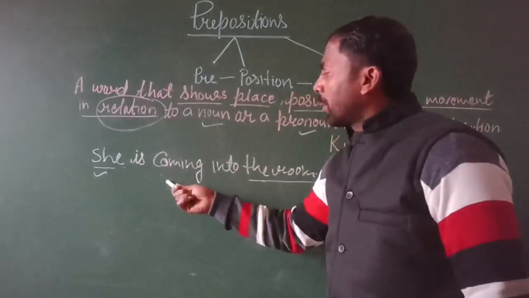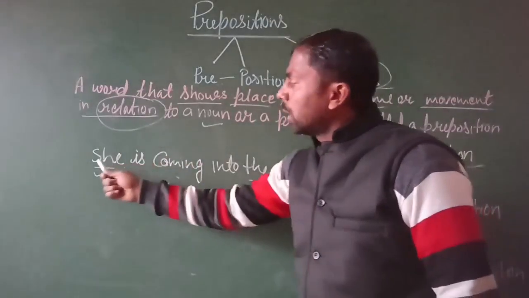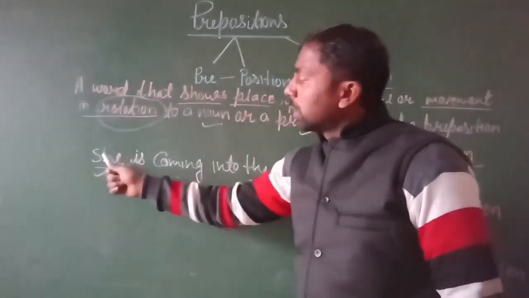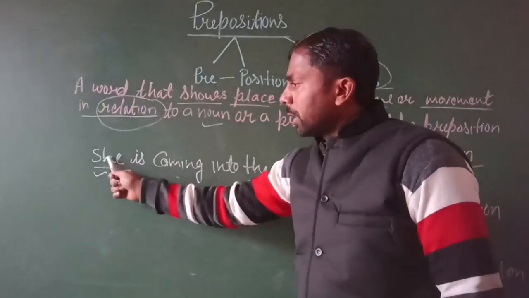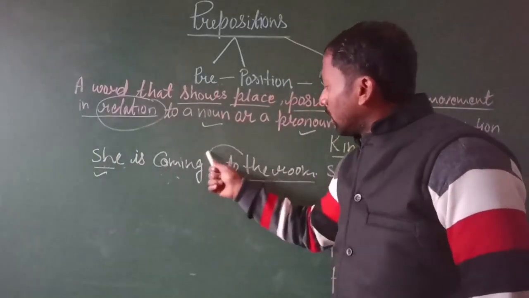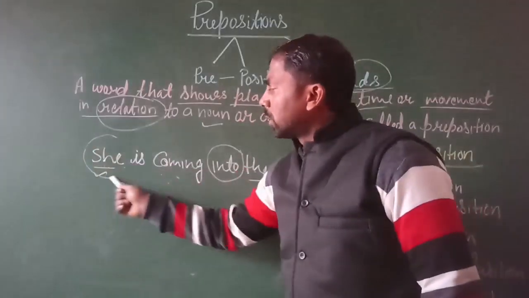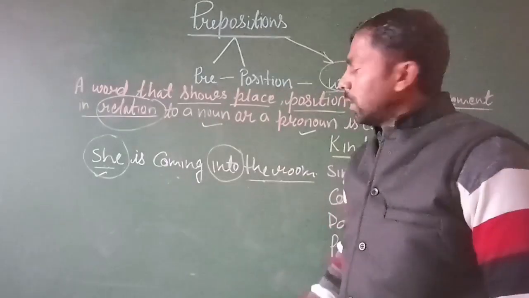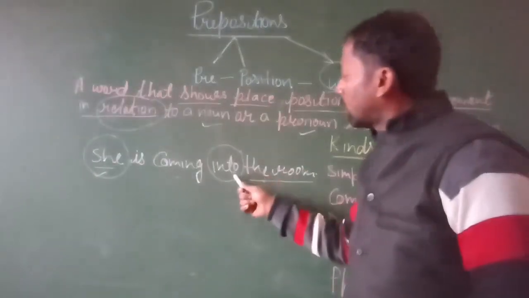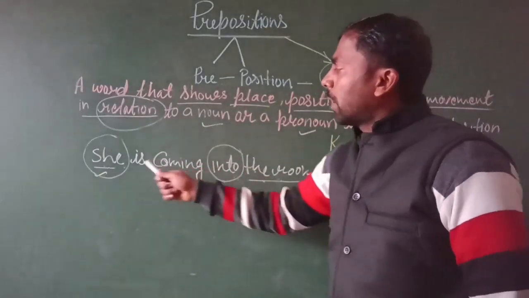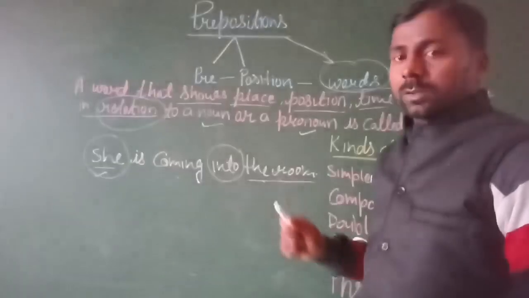Where is she coming? She is coming into the room. So this room is related to she. The word into tells us about the place of this pronoun. Where is she? She is into the room. So this word represents the place of the noun, and such words are prepositions.